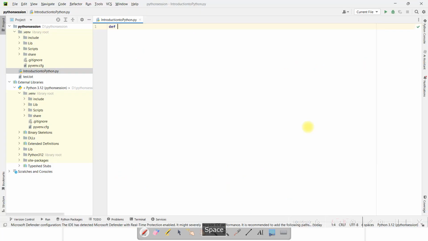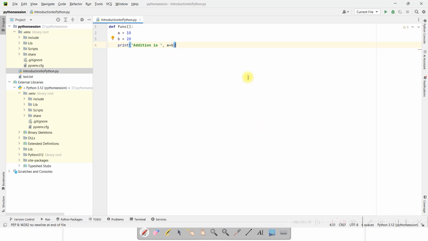So let's say if I create one function here, and assign value 10 to variable a, 20 to variable b, then I can say print, let me write one message also. So addition is a plus b.